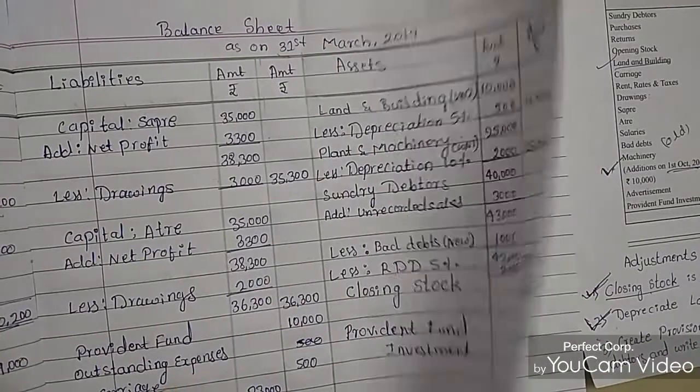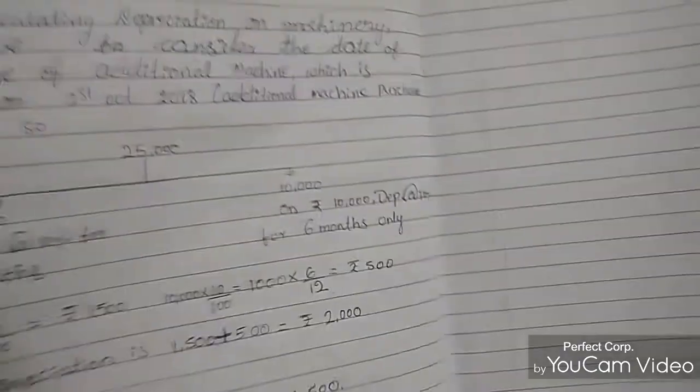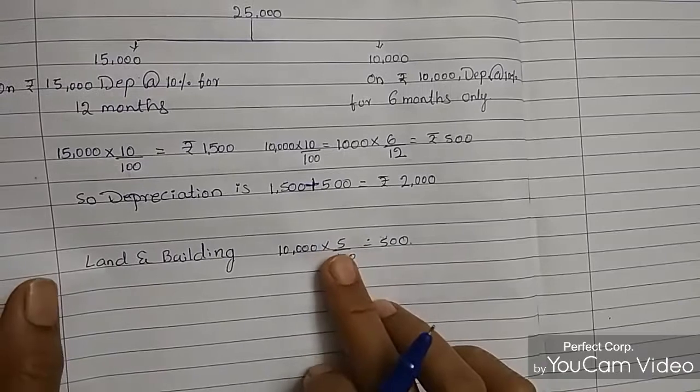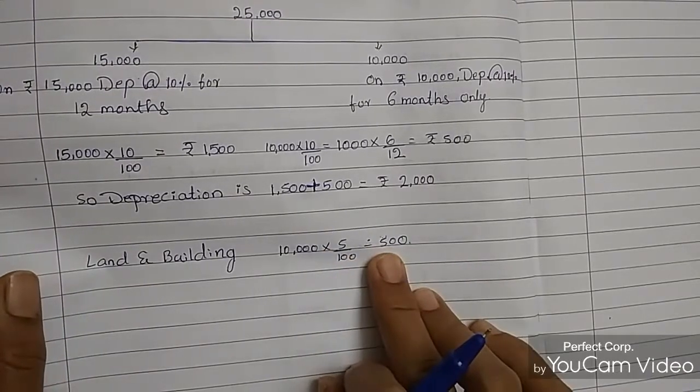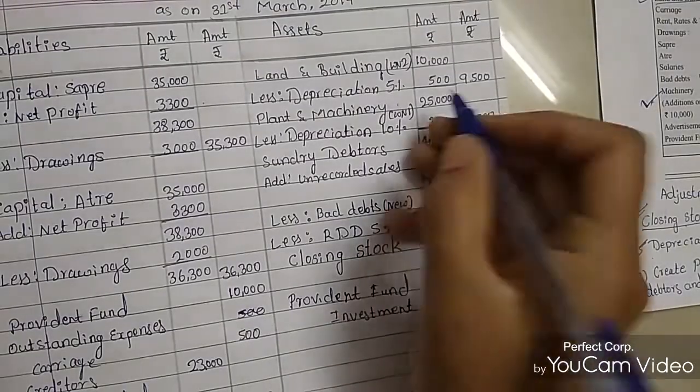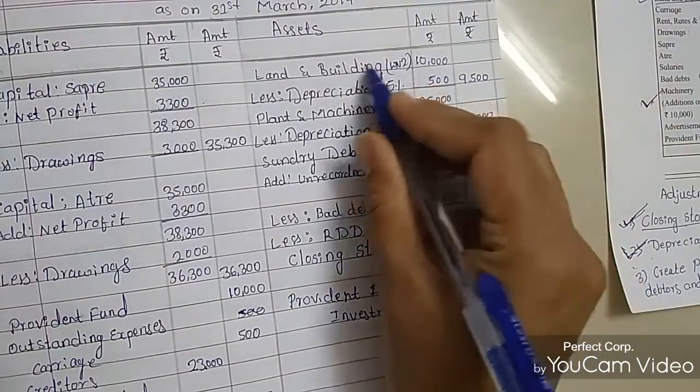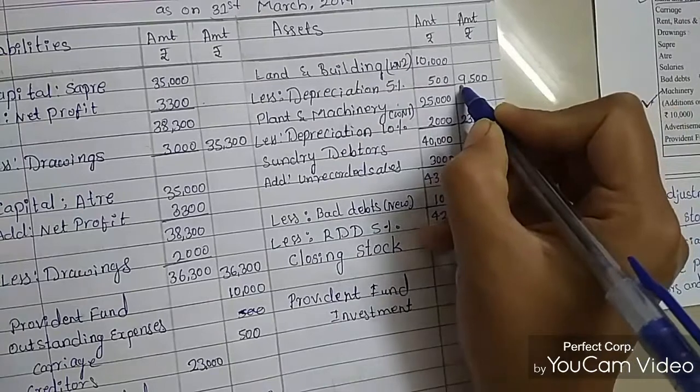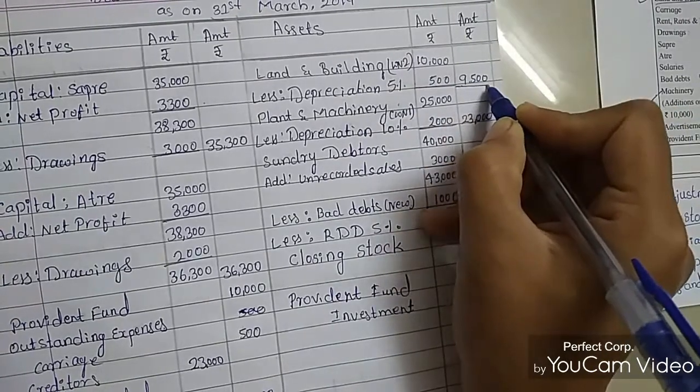That is working note 2. I have mentioned it here: working note 2, 500 rupees. This 500 rupees will come in the balance sheet. So we are deducting the depreciation amount from land and building, and we get the amount of land and building as 9,500 rupees.